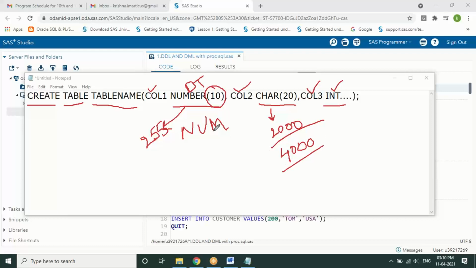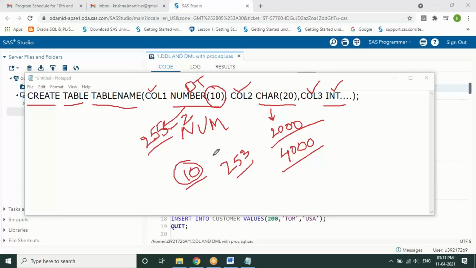Now let's assume I'm going to store a value called 10, which occupies only 2 digits out of these 255. So when you subtract 2, it will be around 253 digits, whatever the space or memory which is allocated will be wasted, because you're only using certain space out of it.